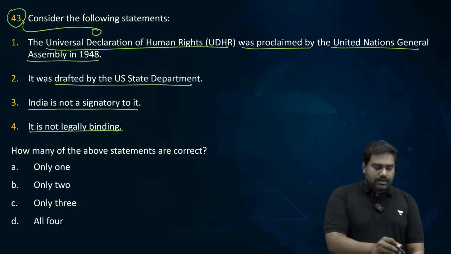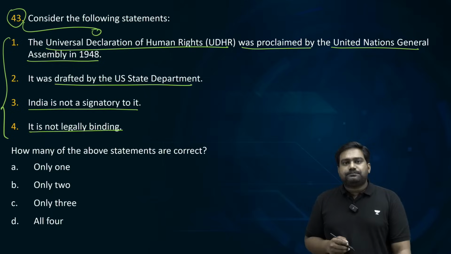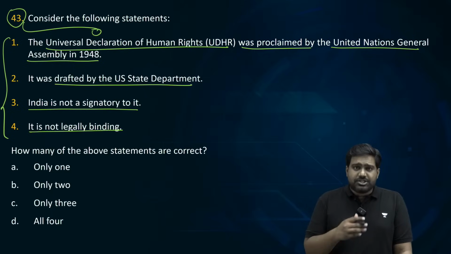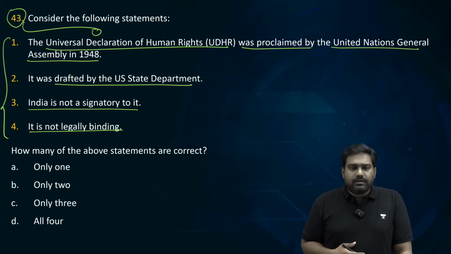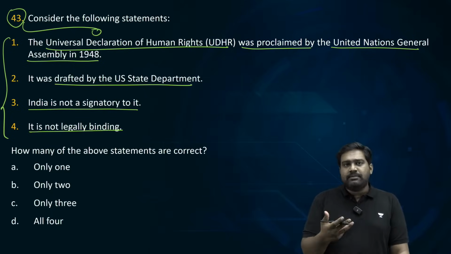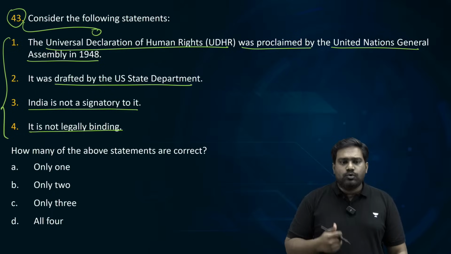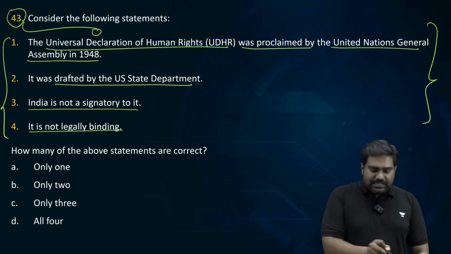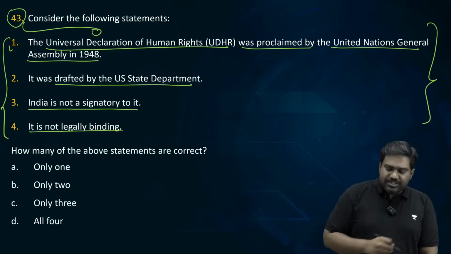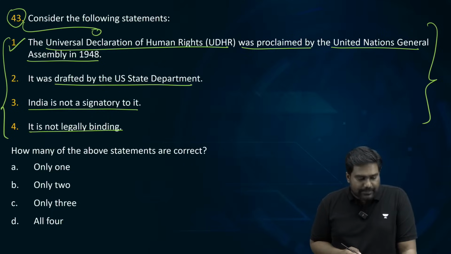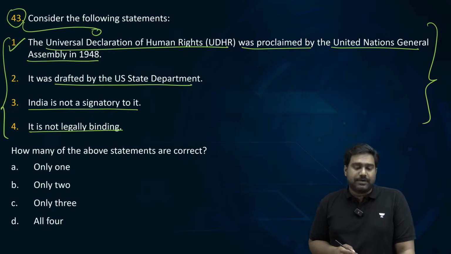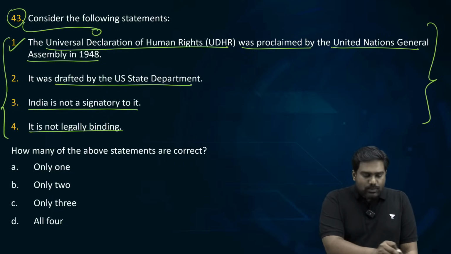So I'll go ahead. I'll give you the answer as well, because I know the session would feel a little dragged, right? If you spend more time in answering the poll. We are almost at the end. So let's pick up the pace. Let's go through. So the first statement here, UDHR was proclaimed by UN General Assembly in 1948 is a correct statement. It was drafted by US State Department.